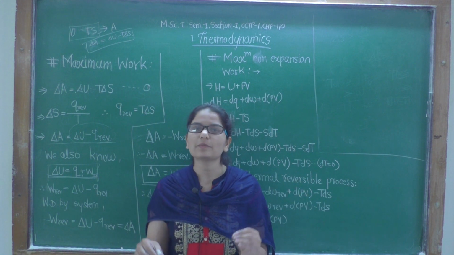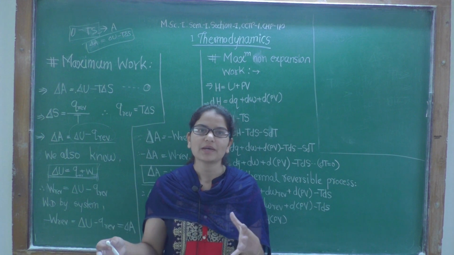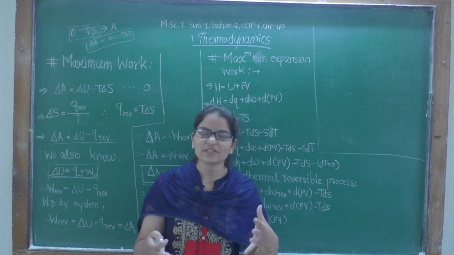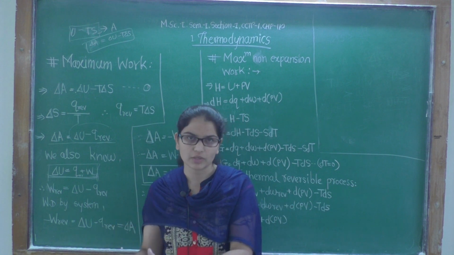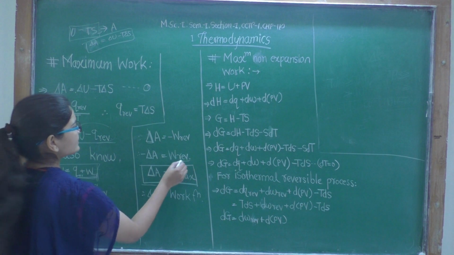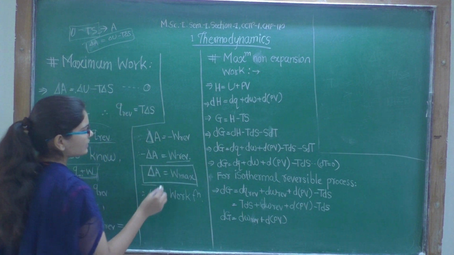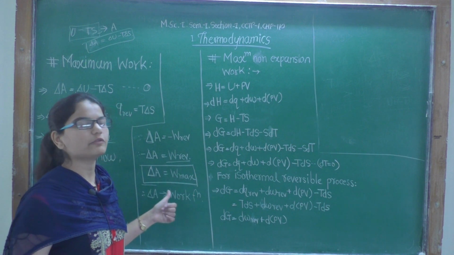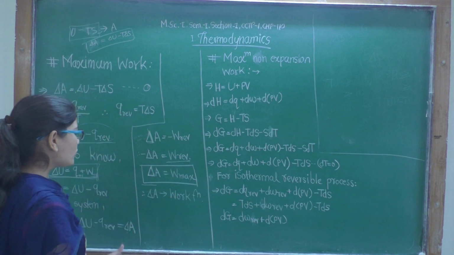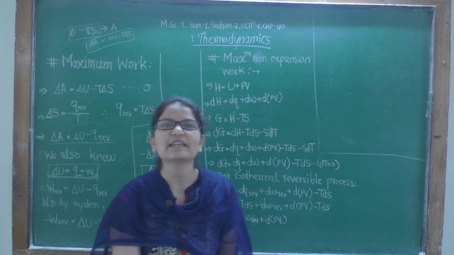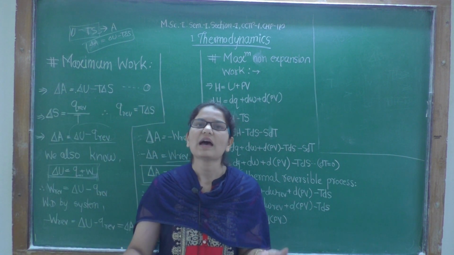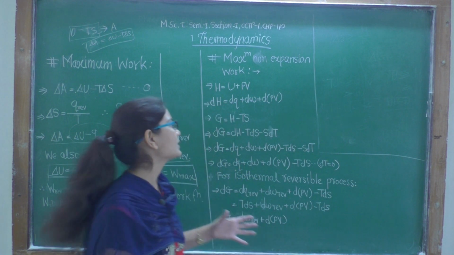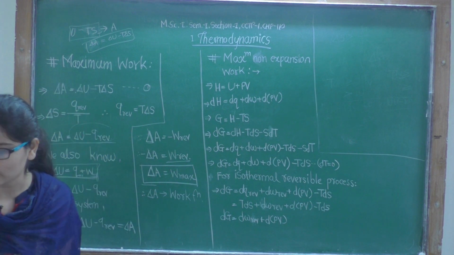Work done in a reversible process will always be maximum because there are no losses in the energy. The whole energy is converted into work, so reversible work will be maximum. Therefore, change in Helmholtz energy will be equal to maximum work done by the system. So delta A, that is Helmholtz energy, is also called the Helmholtz function, and it is also called the work function. Got it? In this way we have studied work function, maximum work.